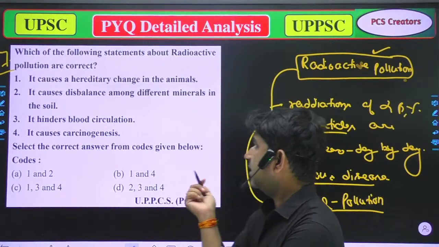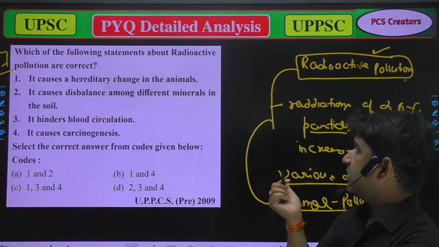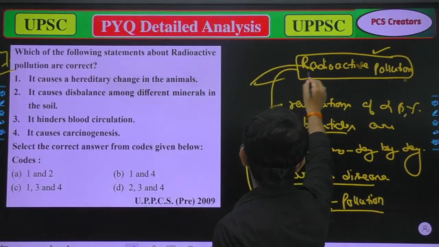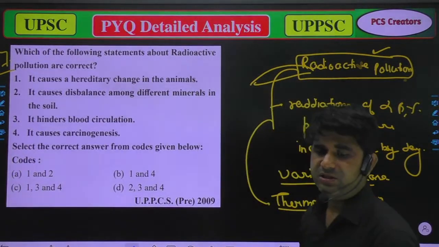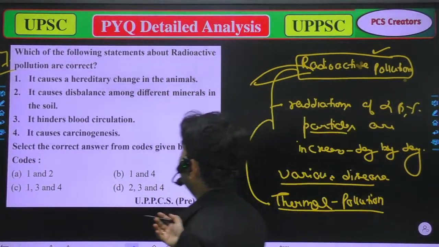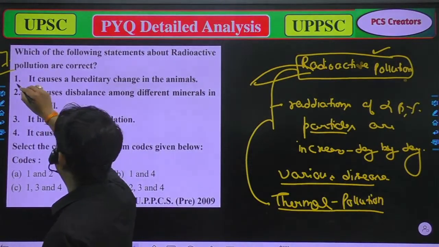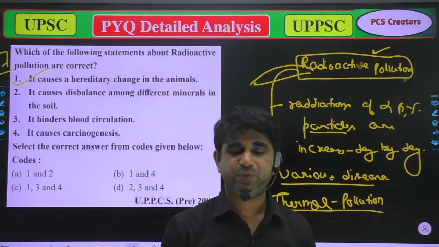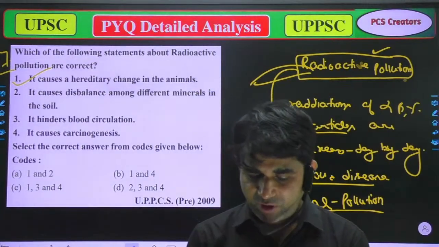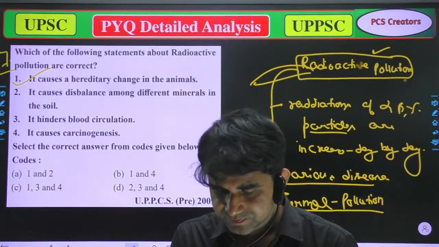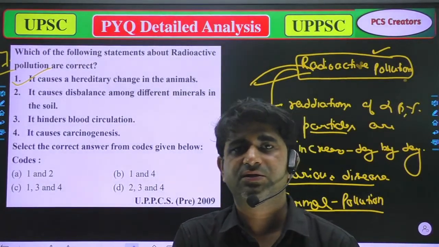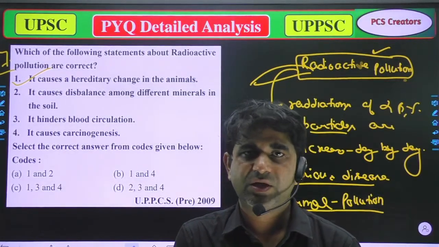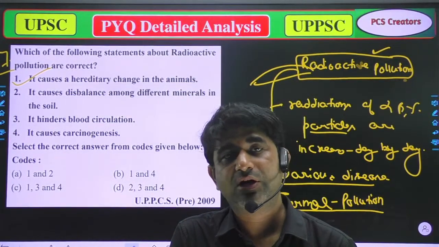It causes a hereditary change in the animal. That's true, because when there is radioactive pollution, it can cause hereditary change in the animal. And the example is the people of Japan, because two bombs were dropped by the USA on Japan, at Nagasaki and Hiroshima.